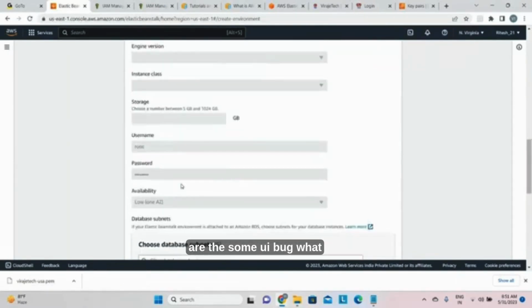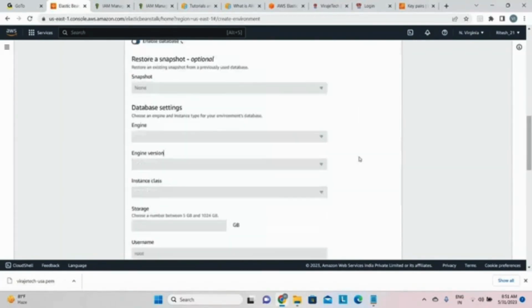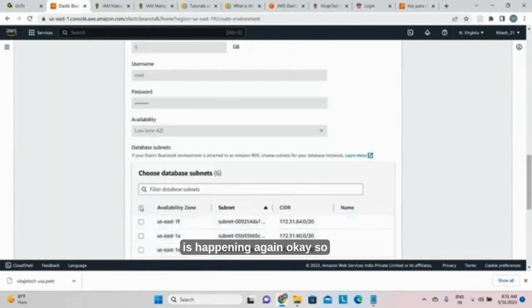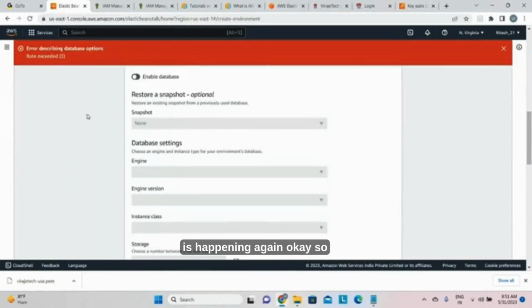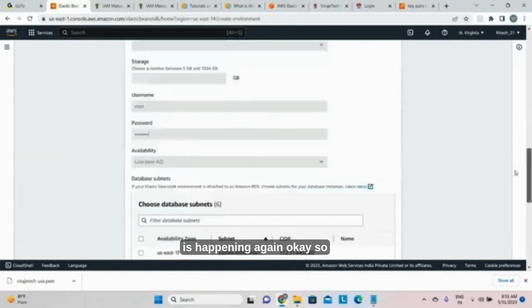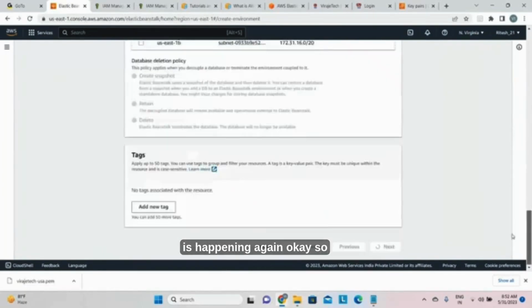See, there is some UI bug. See what is happening again and again. Okay, so let it be, go to the previous.